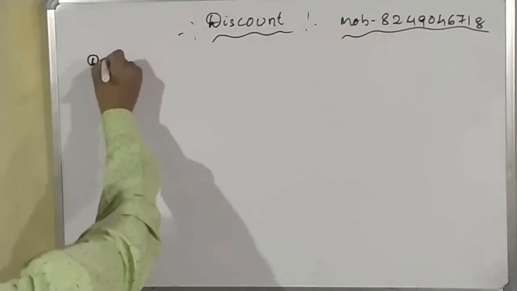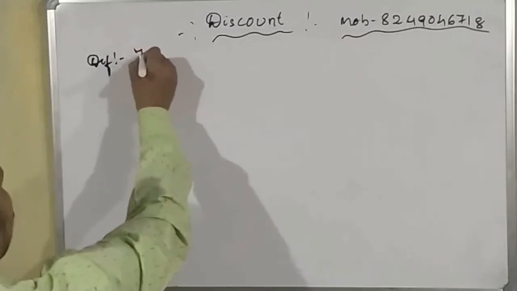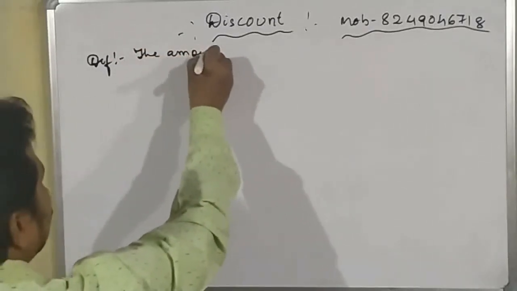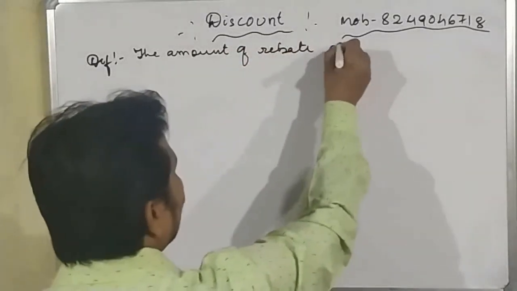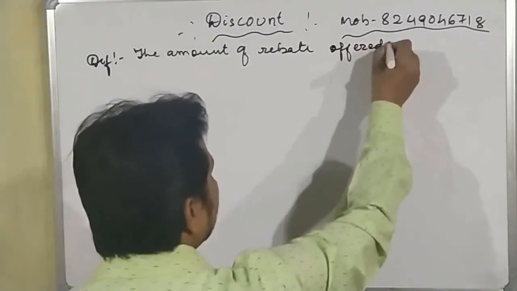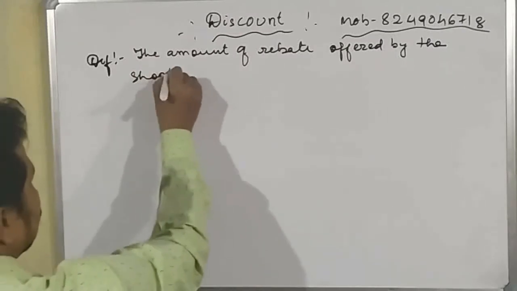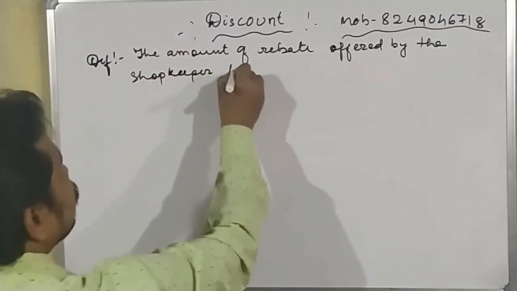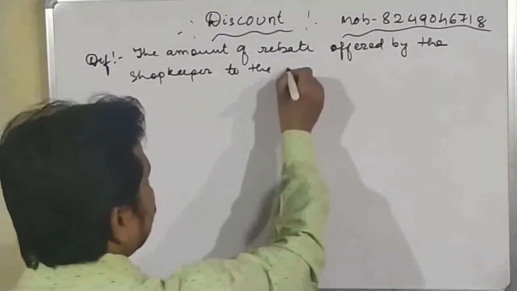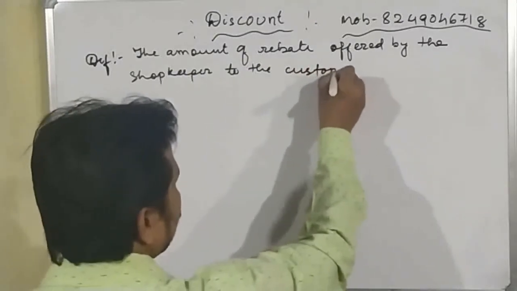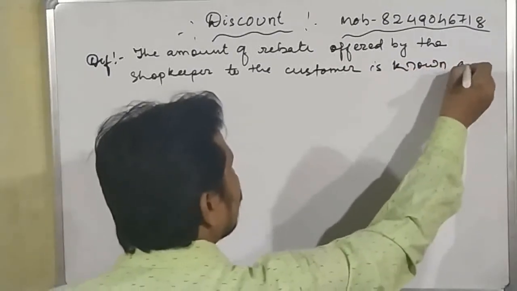What is the definition of discount? Definition: the amount of rebate offered by the shopkeeper to the customer is known as discount.